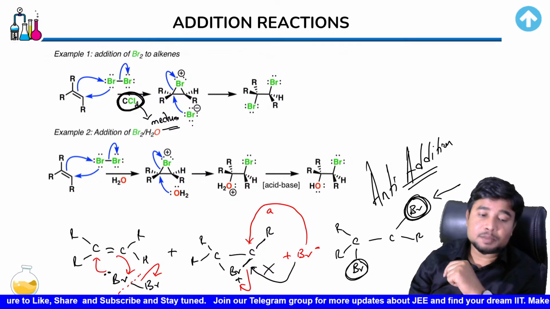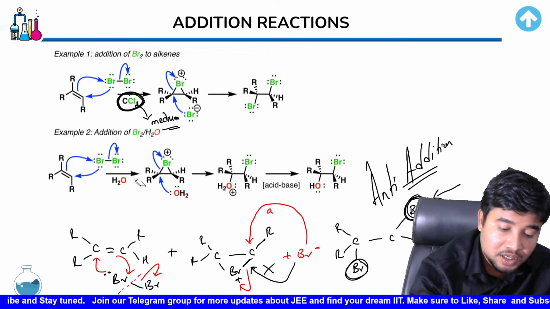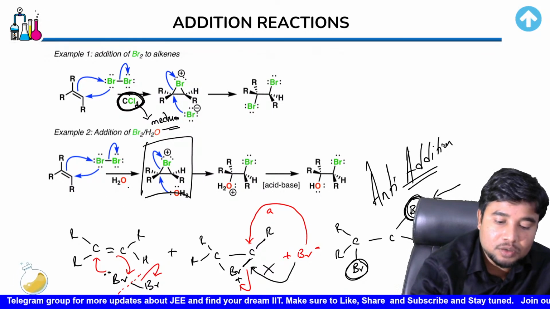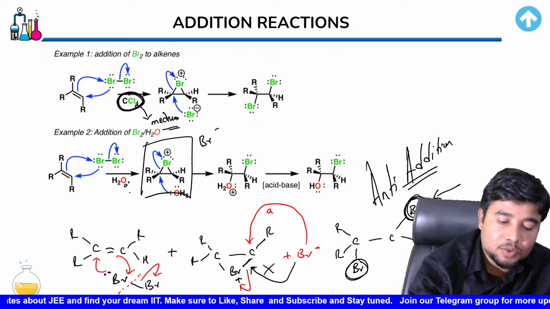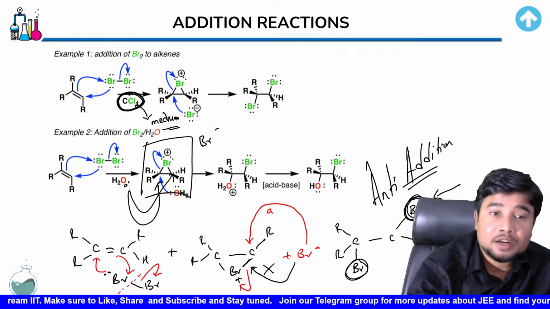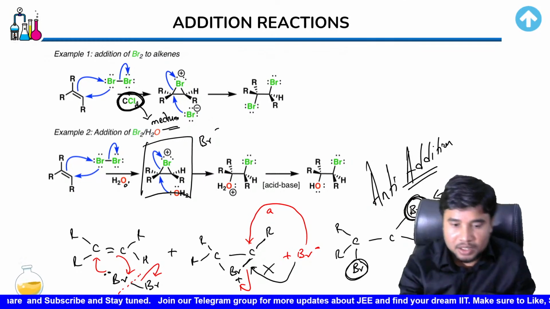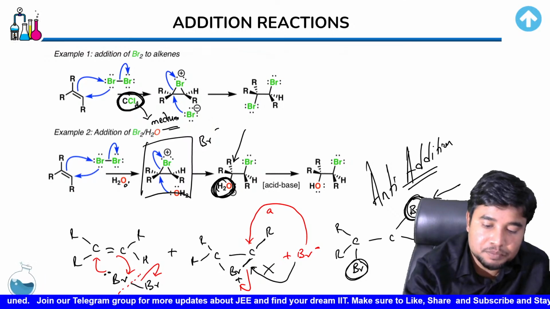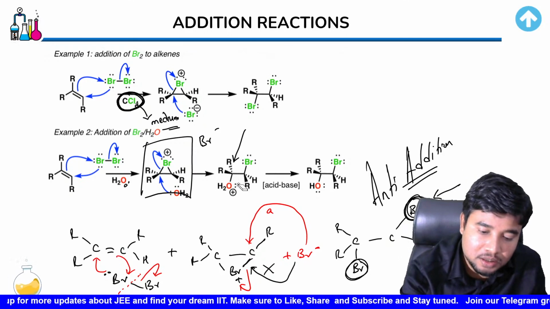So why don't we take water or a polar medium? Why we don't take that is because they have high electron density. And what happens if we do take that is, after this state, we would reach this state, that's good. But then because water is going to be present there, water wouldn't wait for this other Br minus to attack. Because it is free from the beginning, it would just like that make an attack. It could make an attack over this atom, it could make an attack over the marked blue atom. So wherever it attacks, on the other direction, the Br would get pushed, right? So what has happened here is H2O has been attached over this carbon, and for that reason this Br is being pushed away and it has been moved to the other carbon, right?